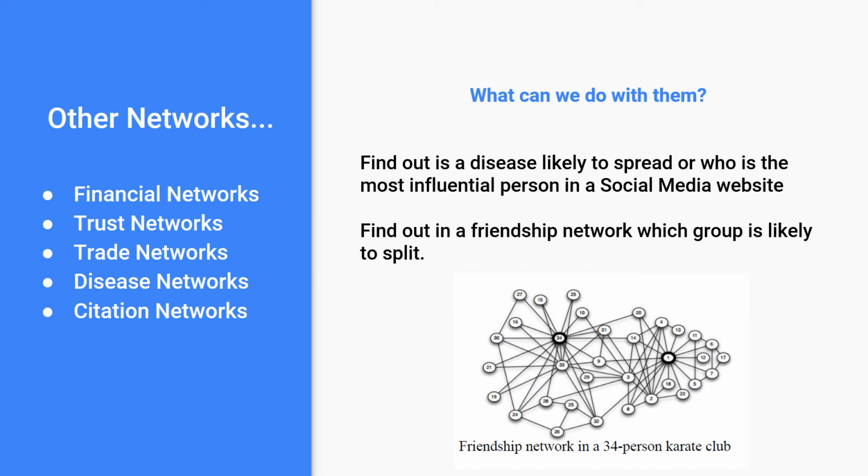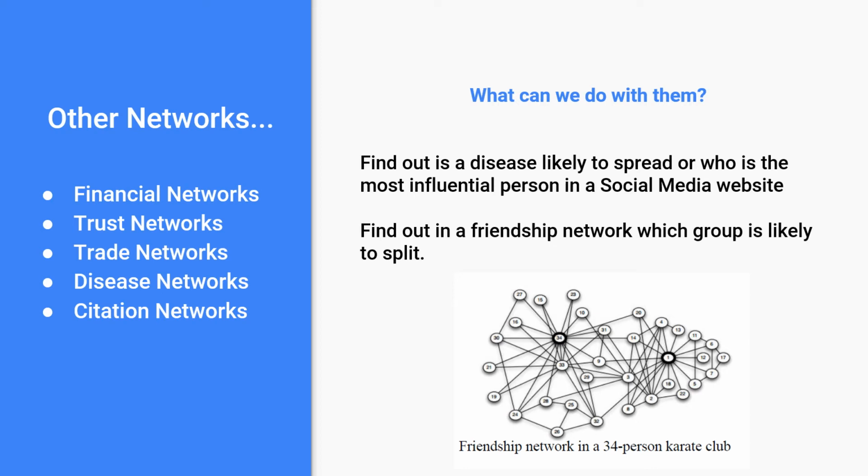Other examples of widely used networks are financial networks, which track financial transactions, and trust networks, which track the behavioral pattern of trust between various entities or people connected within a network. Then we have trade networks. Then we have disease networks, which are used to study the pattern of contamination spread of various diseases. Then we also have citation networks, which are used to track the references or citations used in various publications or articles.